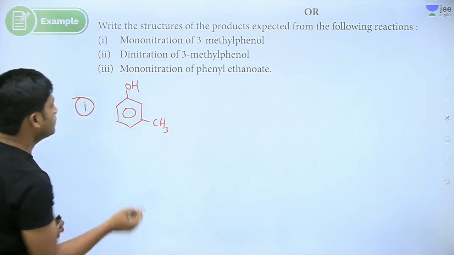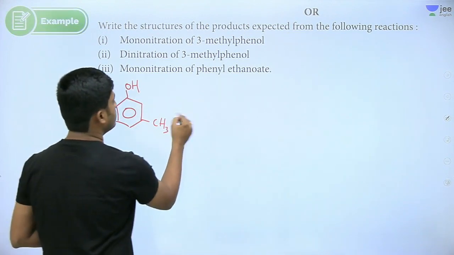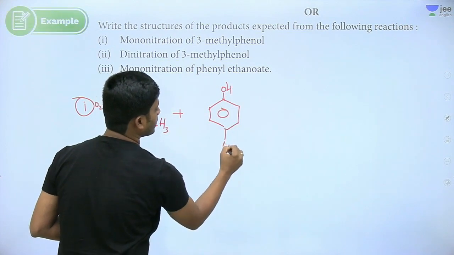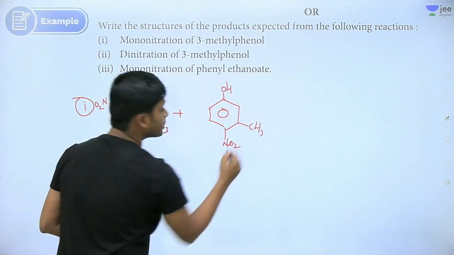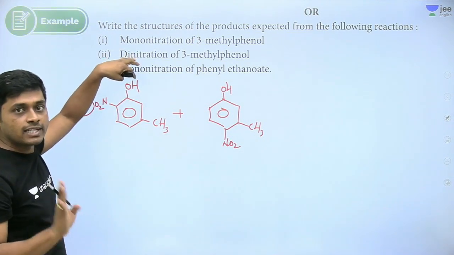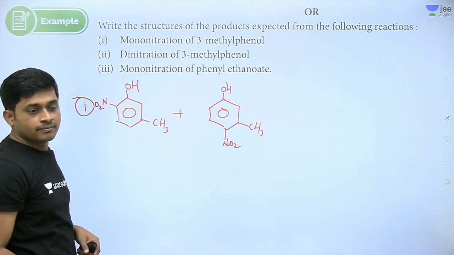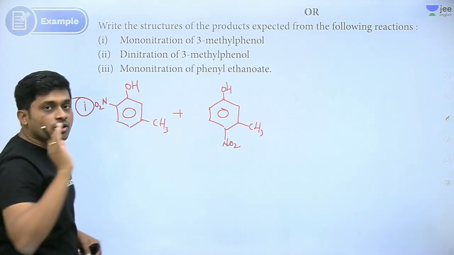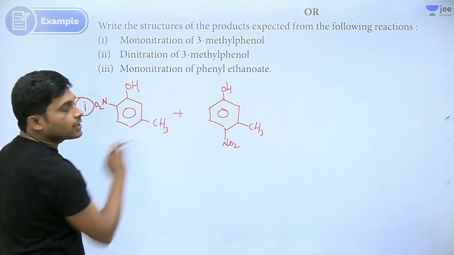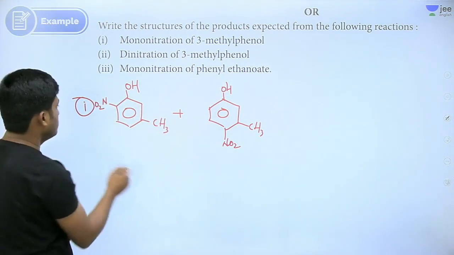Ortho is here, we get this one product, or the other product where we get OH, here we get NO2. Ortho or para with respect to OH group, because two releasing groups are present. What is the trick here? Two releasing groups are present, OH and CH3. So choose the strong releasing group. OH is the strong releasing group. So with respect to its ortho para positions, we have to attach NO2.